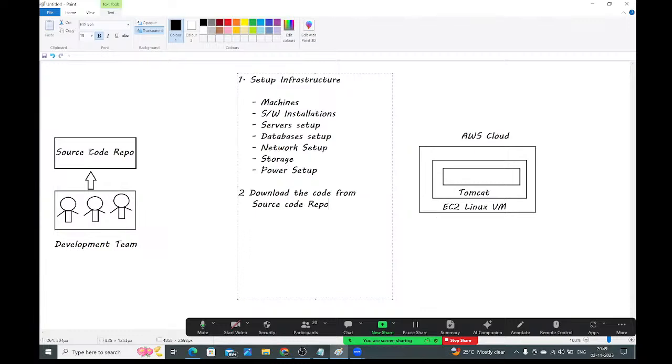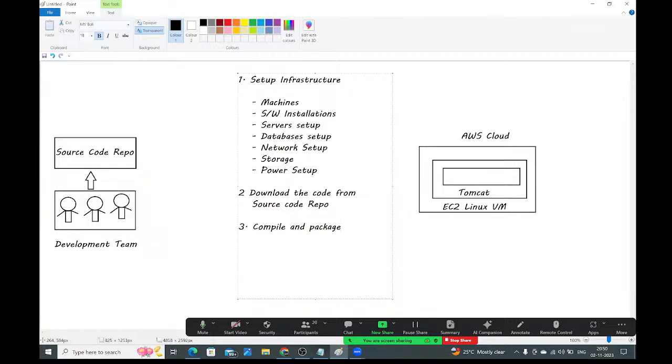Then what we need to do? We need to compile that code, build that code, and package that code as an artifact, guys. Here so many classes are available, so many files are available. Then what we need to do? We need to package all the classes, all the files as one artifact. So after downloading the code, we need to build the code and create the artifact, guys. Here we can say compile and package the code. Compile and package the code as an artifact, guys.